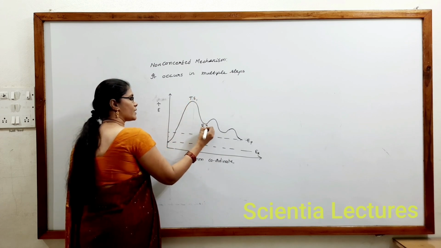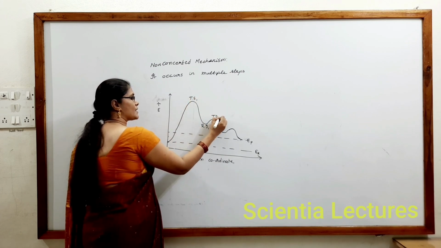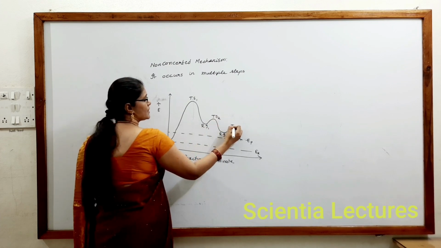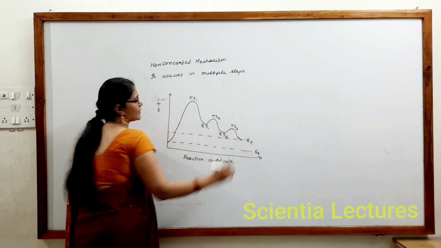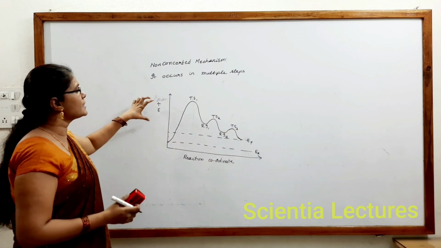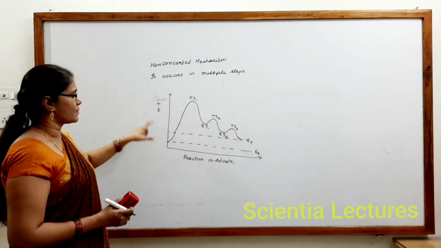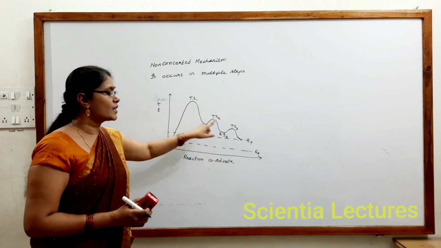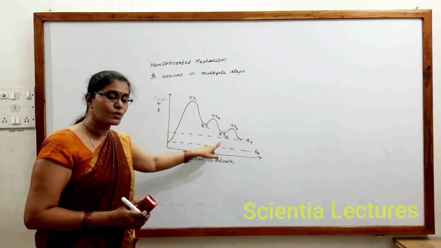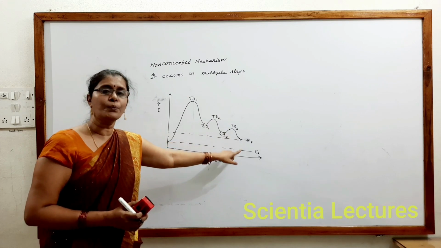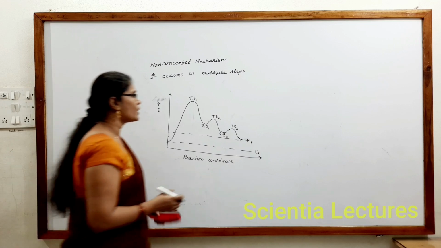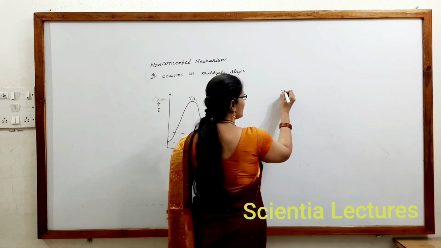This is transition state 1, this is reaction intermediate 1, this is transition state 2, this is reaction intermediate 2, and this is transition state 3, directly getting converted into products. This is occurring in 3 steps: reactant to reaction intermediate 1, reaction intermediate 1 to reaction intermediate 2, and reaction intermediate 2 to product. So it is occurring in how many steps? 3 steps.